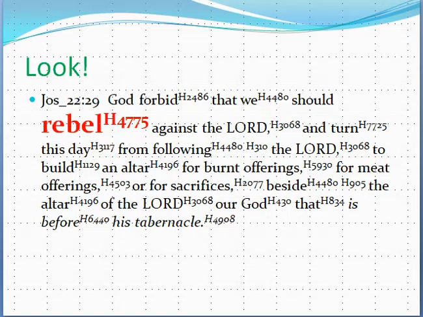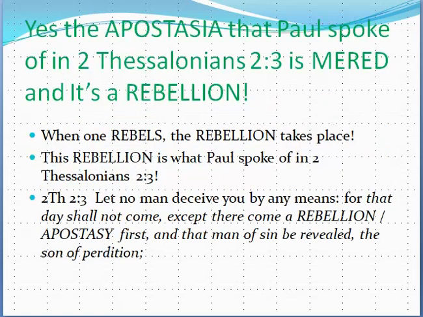We can see what rebellion is. We can see what apostasia is. We can see what mered is. We can see what marad is. We can see what Paul was talking about in 2 Thessalonians chapter 2 verse 3. The apostasia that Paul spoke of in 2 Thessalonians chapter 2 verse 3 is the same as the Hebrew word mered, the same as the verb marad, and it's a rebellion.